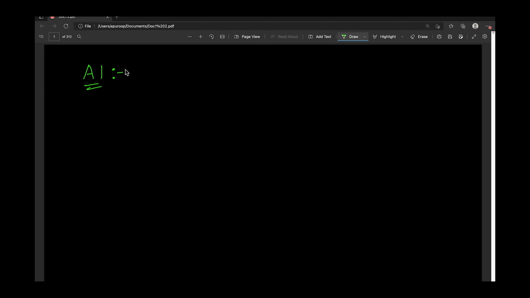Whenever this particular AI comes into our mind, we think of a machine exhibiting some kind of human behavior. So simply we can say this is AI. This is the simplest definition of AI, or we can say a machine mimicking human behavior. Anything like that we can say is an AI definition.